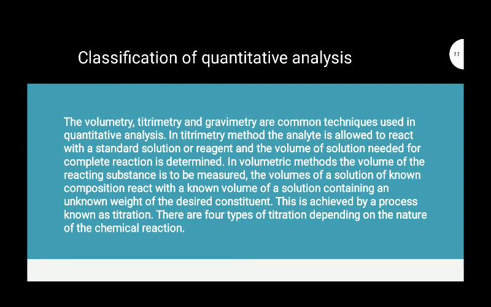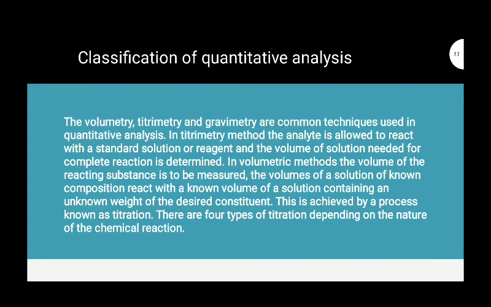Classification of quantitative analysis. Voltammetry, titrimetry and gravimetry are the common techniques used in quantitative analysis. In the titrimetry method, the analyte is allowed to react with a standard solution or reagent, and the volume of the solution needed for a complete reaction is determined.